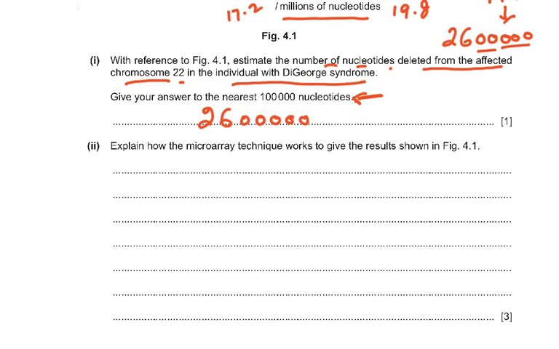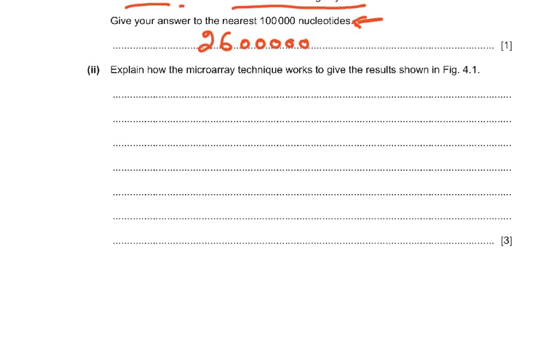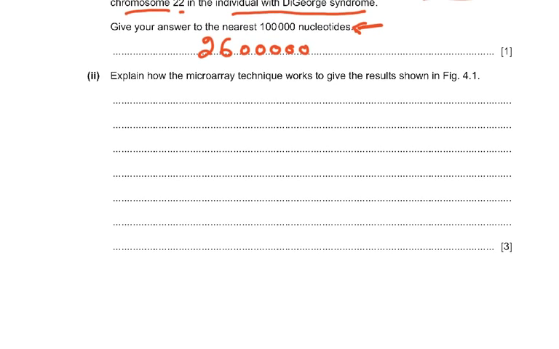Then explain how the microarray technique works to give the results shown in figure 4.1. Now that was easy. DNA from the DiGeorge syndrome individual and control DNA are labeled with different colored fluorescent tags. Probes on the microarray have a complementary sequence. Compare the fluorescence of the individual with DiGeorge syndrome and the control. Then in DiGeorge syndrome, less (50%) DNA binds to the probes on the microarray than the control DNA. Both bind equally (100%) to probes for other parts of the genome, which is not chromosome 22.